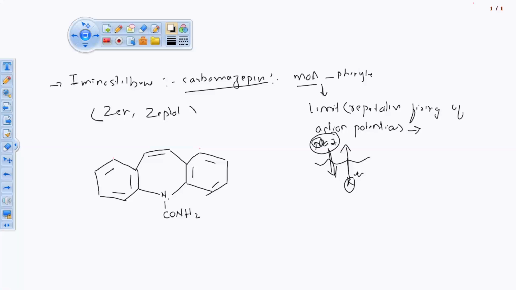But we can't start the numbering from this onward because these 2 rings are in front of the plane of paper and this ring is behind the plane of paper. Okay, these 2 rings are in front. So we are going to start the numbering from this or this. किधर से भी आप start कर सकते हैं. In your examination, don't get confused. You can start from here. You can start from here.